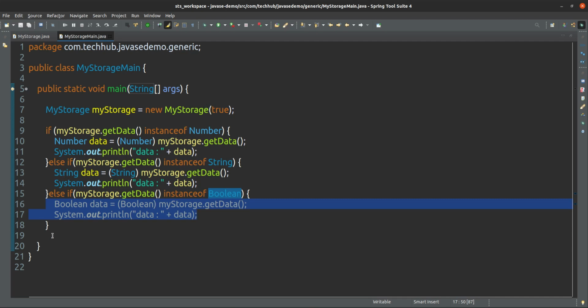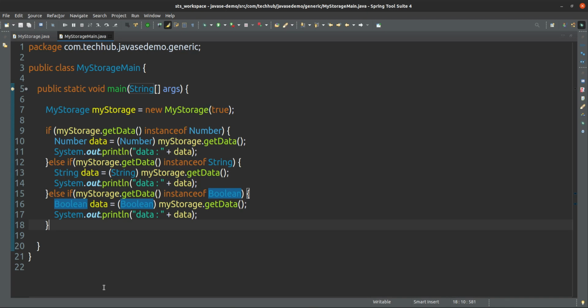So like that, n number of conditions we can check, no issue. If it is a student type, we can check instance of student, person, employee, address, anything, whatever type you define, for that you can use this instanceof. So it will add code complexity. Now the complex code will grow more and more, because you can store anything.